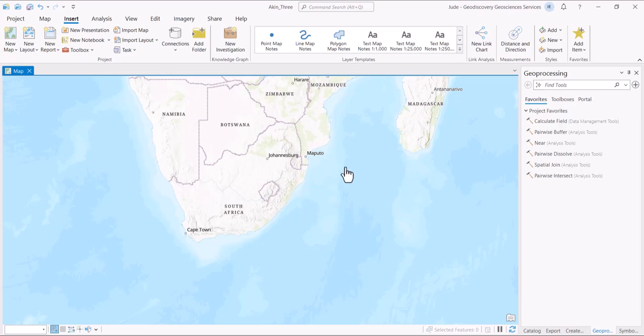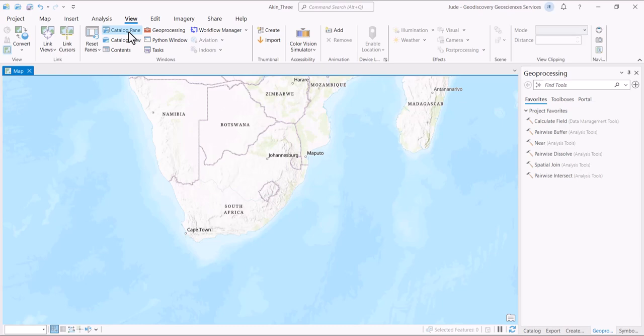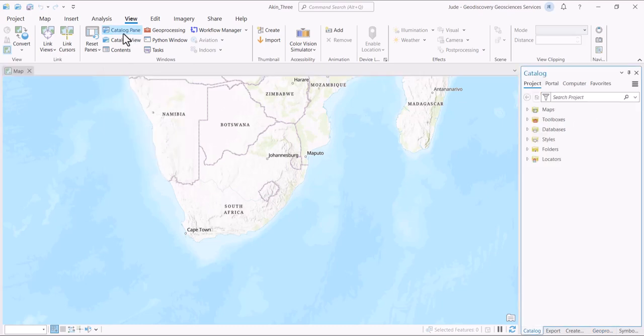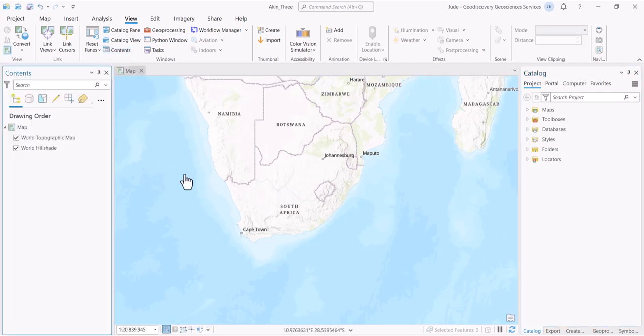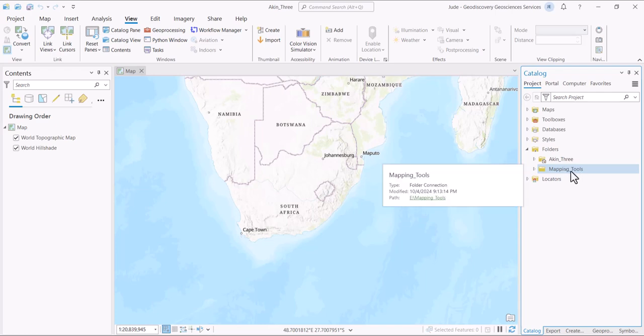So it's showing, okay, let me change this view. This view may not be what you'll be seeing. We have this, and let's see this other view. We have this content view. Okay, so first and foremost, before you proceed, I will want you to always have some of these folders available. Although I've had mine, if you look at this folder here, I have these mapping tools already here. So for each new project, it's automatically added, because I have some of the folders and files that I use here. So how are you going to do that?